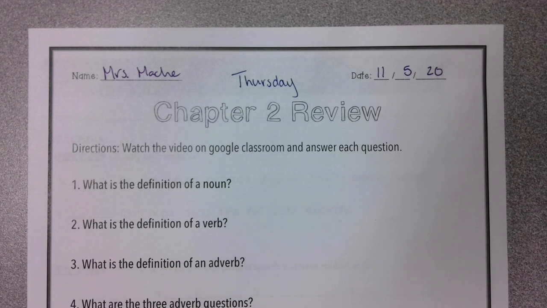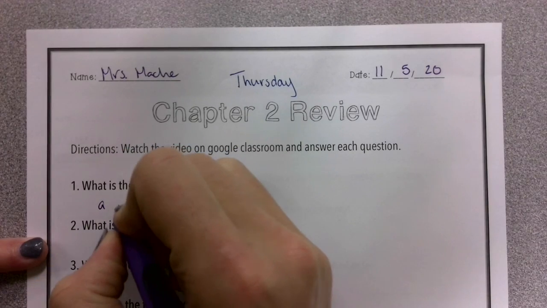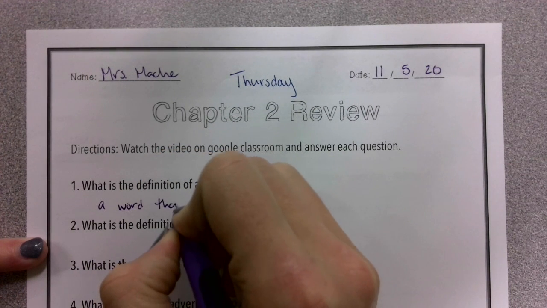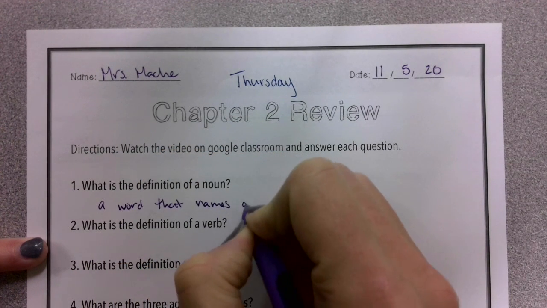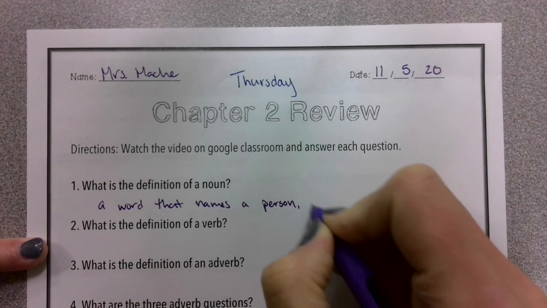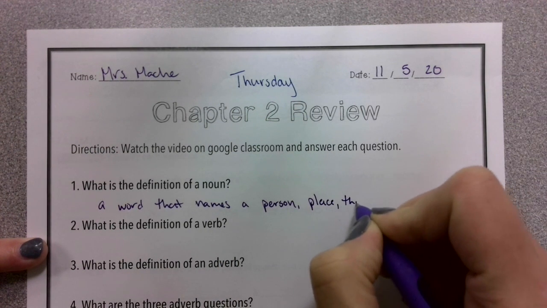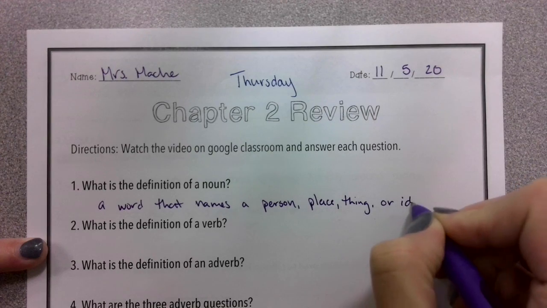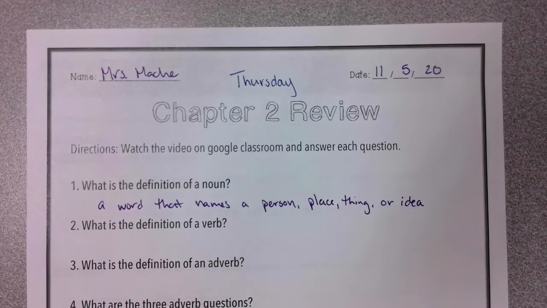Number 1, what's the definition of a noun? Well, think about our jingle. Find yourself a noun and then recite. A noun names person, a noun names thing, a noun names person, place, or thing, and sometimes an idea. Okay, so a noun, a word that names a person, place, thing, or idea.